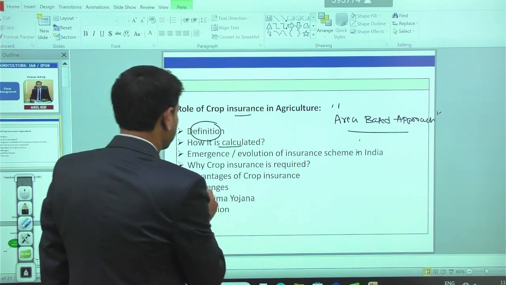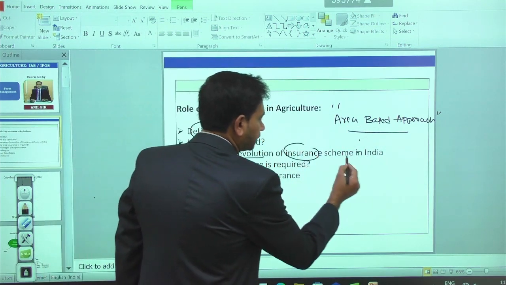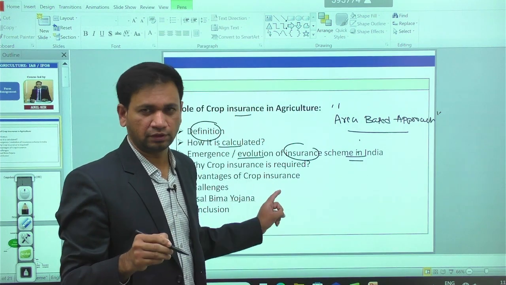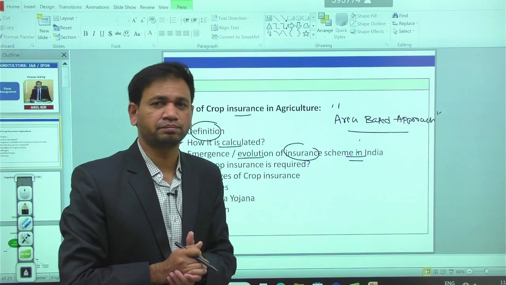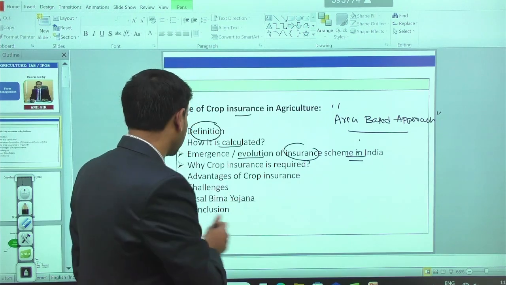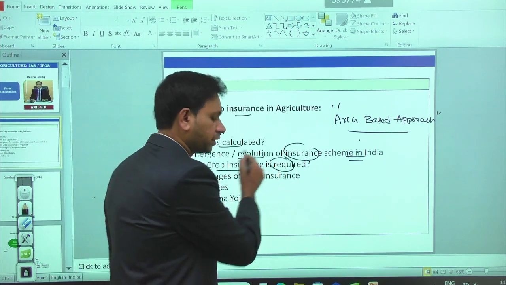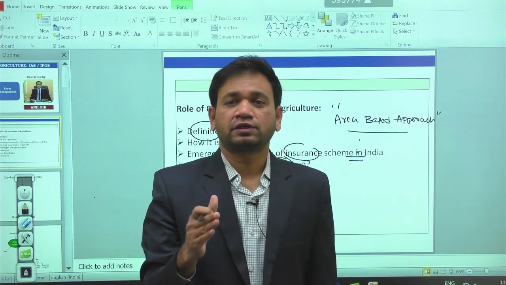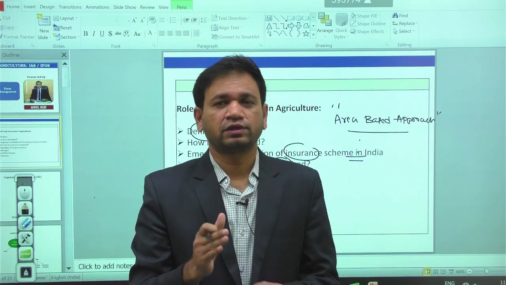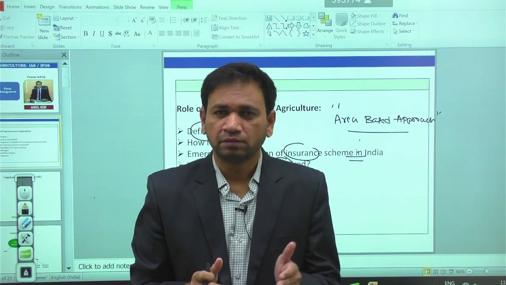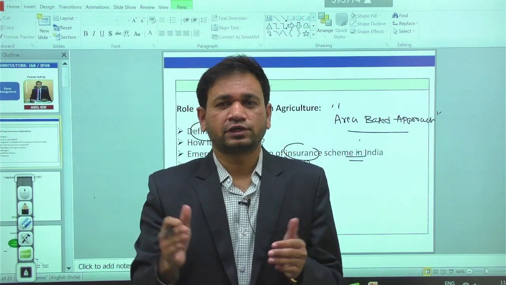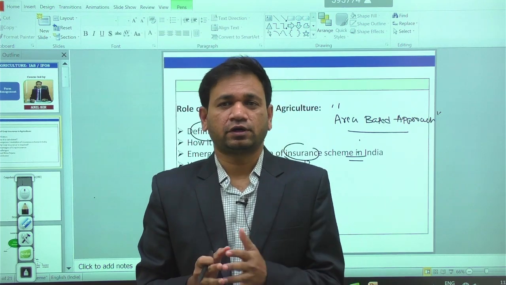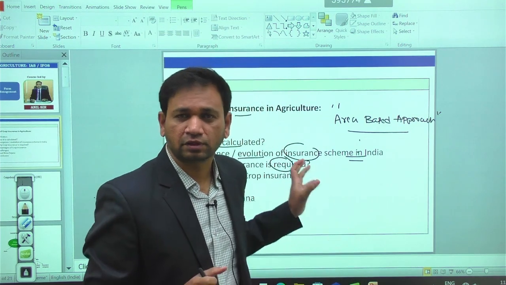Then another one, we have the evolution of the insurance scheme from 1985 till today, right? So till today we have the Fasal Bima Yojana, from the comprehensive crop insurance scheme. Then why is crop insurance required? In order to promote food security in the country, we need to motivate the farmers and protect the farmers, then only the food supply in the APMC can be possible. When there is a good supply, the food security of the nation can be achieved. That is the reason promoting such farming with the help of crop insurance is very important.